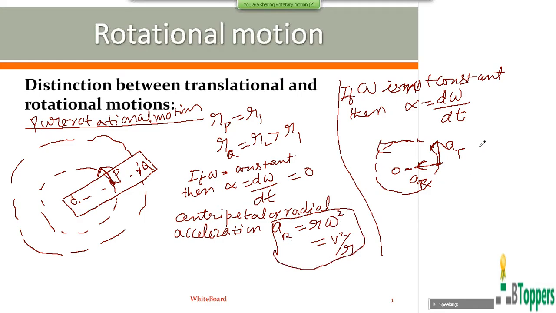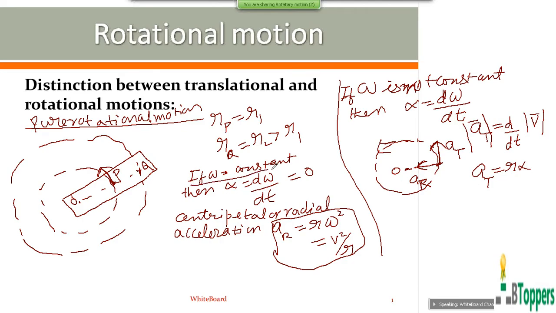The component of the resultant linear acceleration of the particle which acts along the tangent to the circular path we call tangential acceleration. The magnitude of this tangential acceleration is equal to the time rate of change of magnitude of tangential velocity of the particle. This magnitude of tangential acceleration can be written as R into alpha.